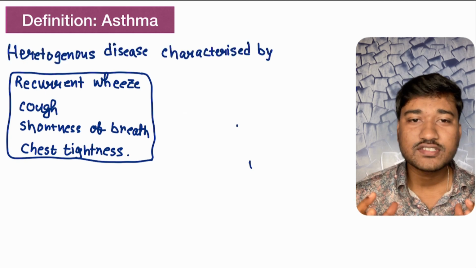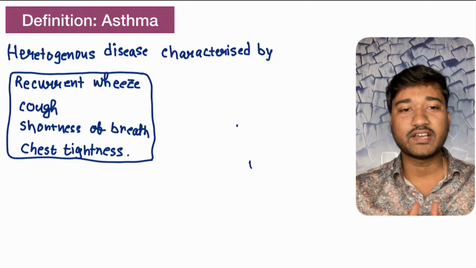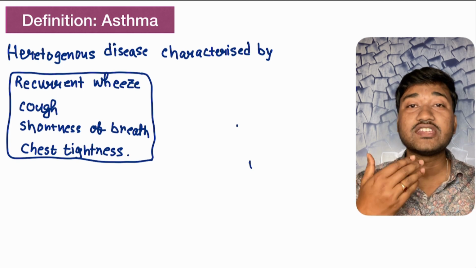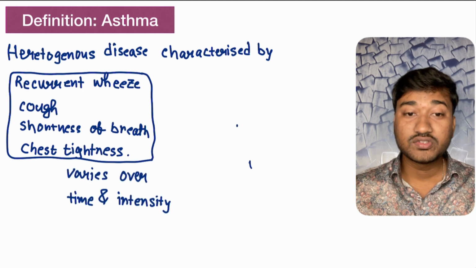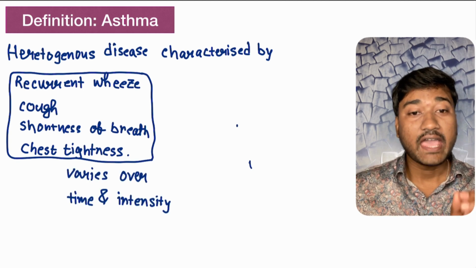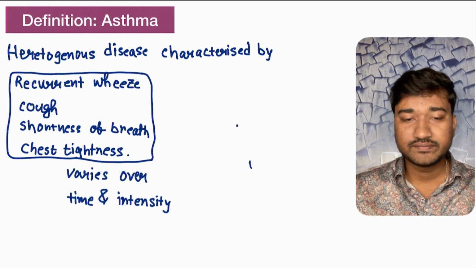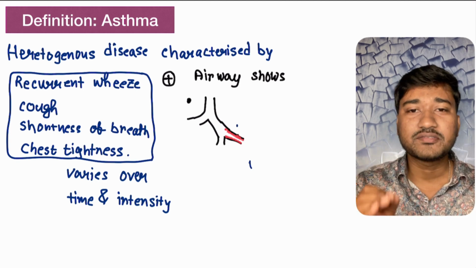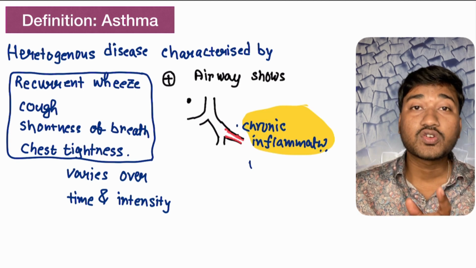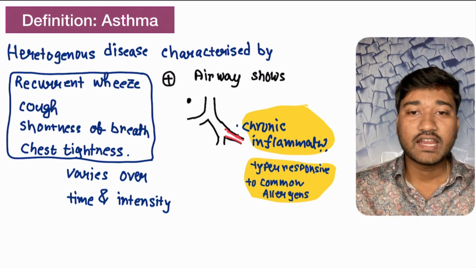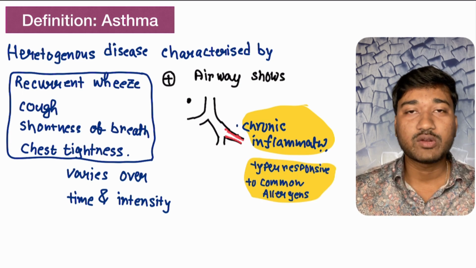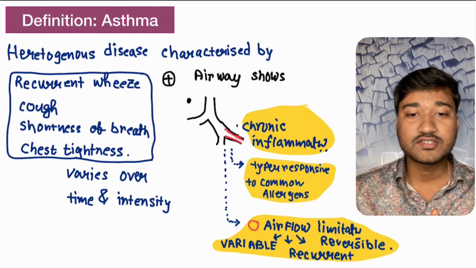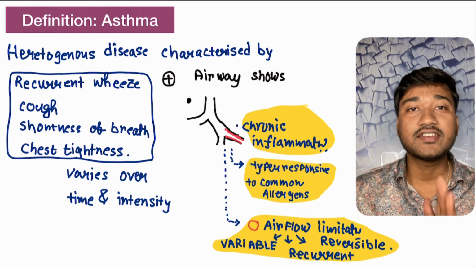Asthma is a heterogeneous disease which is characterized by cough, shortness of breath, chest tightness, as well as recurrent wheezing. So these symptoms are present and vary over time and intensity. And also remember, this is pathologically characterized by chronic inflammation of the airway as well as hyper-responsiveness of the airway towards the common allergens, and there is airflow limitation which is variable, recurrent and reversible.